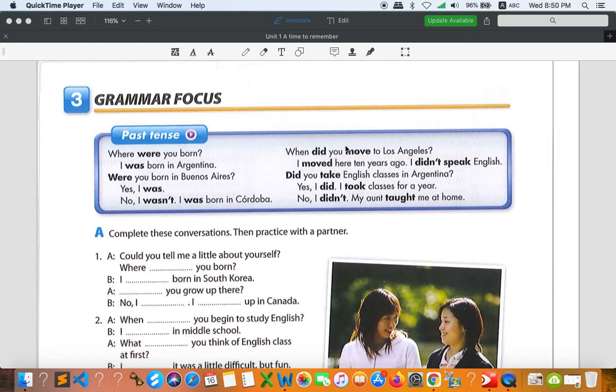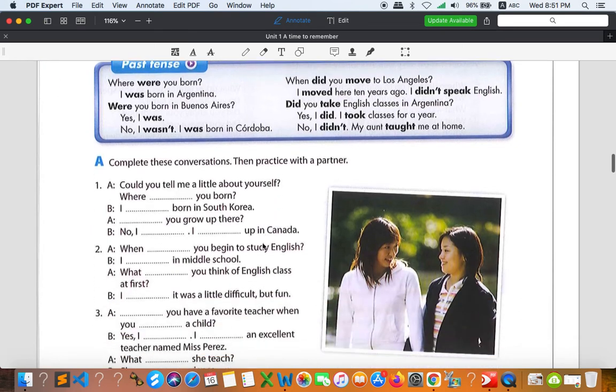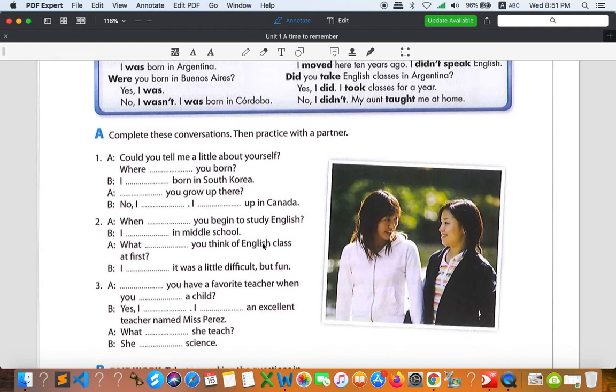However, if you don't see the verb to be, and you only see a main verb, like "I moved here 10 years ago," then the question or negative must use did. So we cannot use were or was to form a question or negative. Yesterday I asked you to do this exercise, so let's check the answers all together.